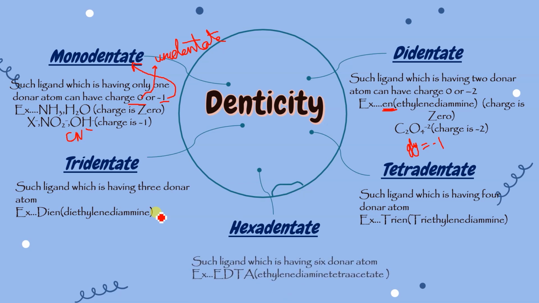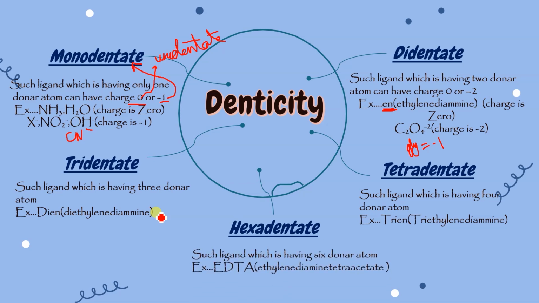Hexadentate is the most common, and that is having six donor atoms. 6 donor atoms होंगे और एक साथ वो क्या करेंगे? They will donate the electron to the metal. Example is EDTA. EDTA, ethylene diamine tetraacetate. The structure we will learn later on. Okay. So this is hexadentate, and hexadentate, or we can say that bidentate or tridentate, they form the ring-like structure.